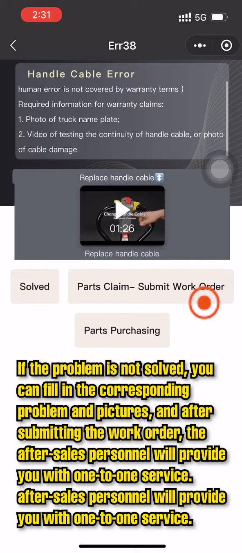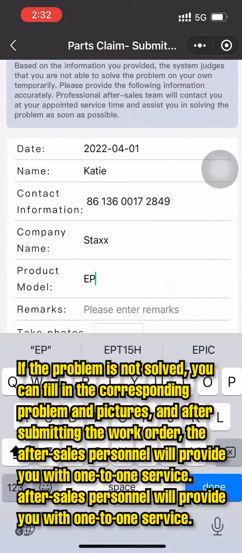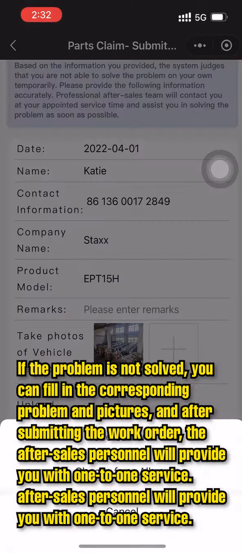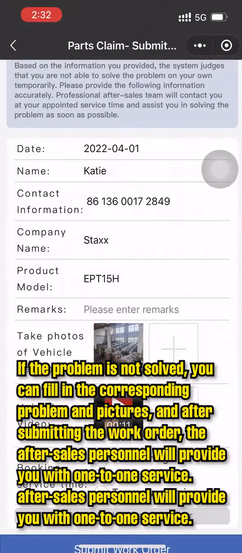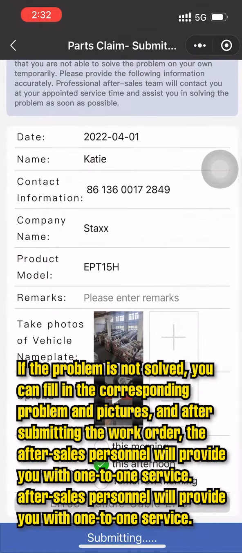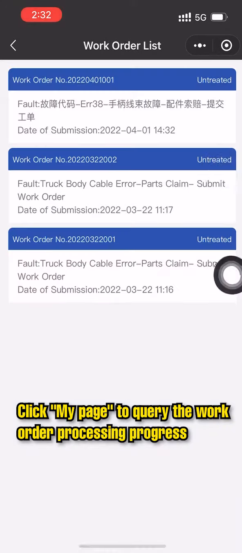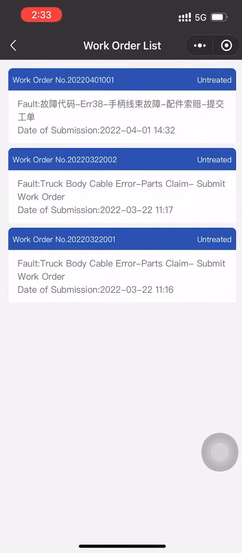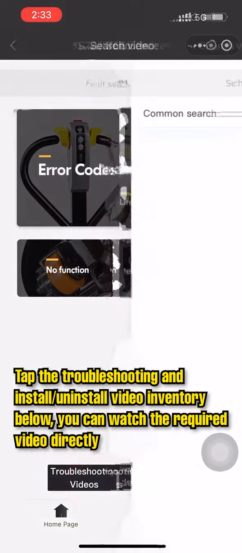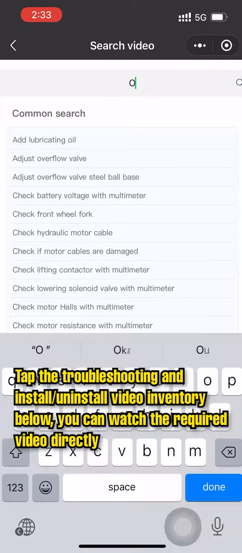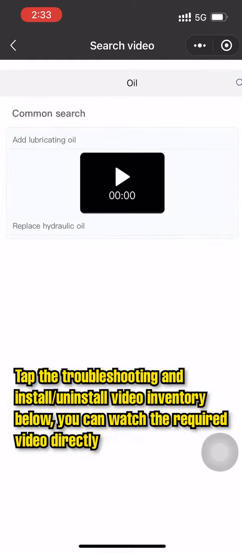If the problem is not solved, you can fill in the corresponding problem and pictures, and after submitting the work order, the after-sales personnel will provide you with one-to-one service. Click My Page to query the work order processing progress. Tap the Troubleshooting and Install/Uninstall video inventory below. You can watch the required video directly.